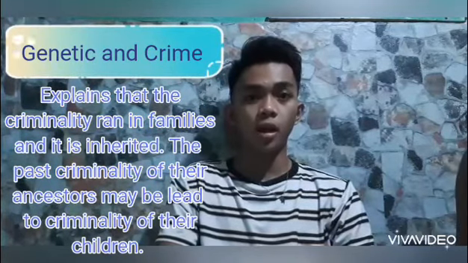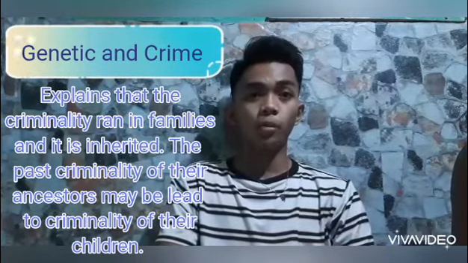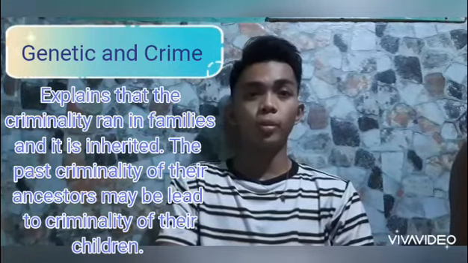Third subsection is genetics and crime. It explains that criminality runs in families and is inherited. The past criminality of their ancestors may lead to criminality in their children. The researchers' focuses in this theory are parental deviance, twin behavior, and sibling similarities. Because of this, they have a higher percentage of committing antisocial behavior.